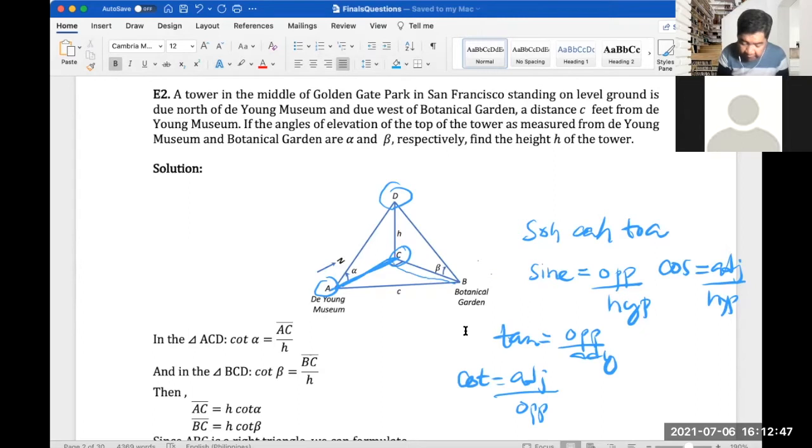This line here is BC, and the side opposite to beta is H. So we have cotangent beta is equal to segment BC over H.